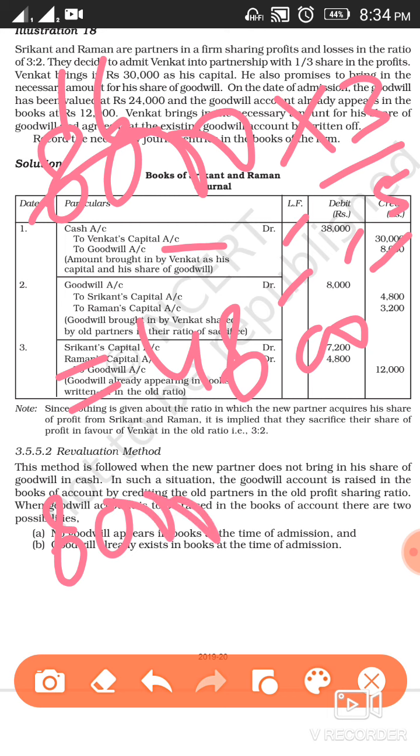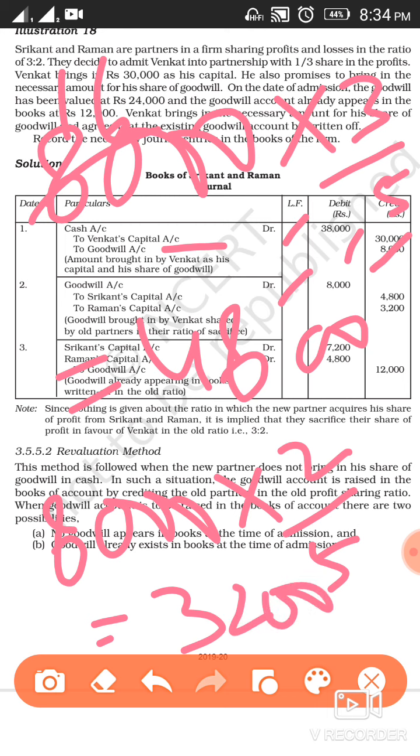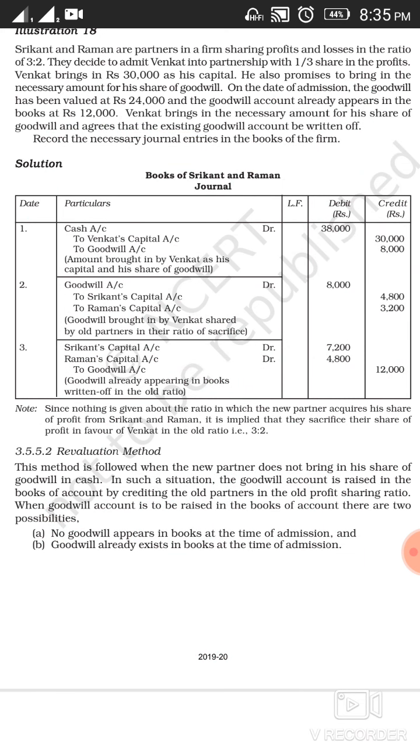Raman's share will be 8,000 into 2/5, so it will come 3,200. So the share of Srikanth will be 4,800 out of 8,000, and for Raman it will be 3,200 out of 8,000. Now the second entry will be premium for goodwill account debit, to Srikanth's capital account 4,800, to Raman's capital account 3,200.